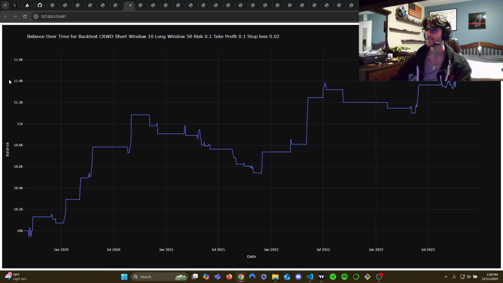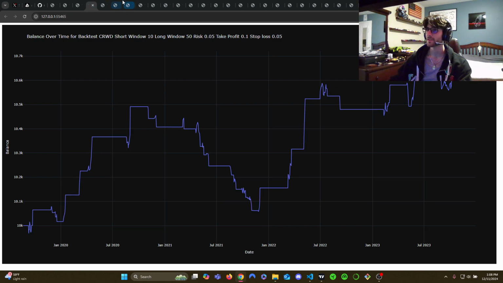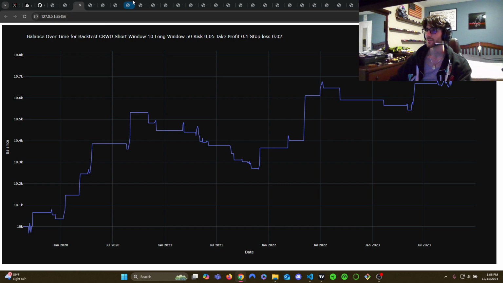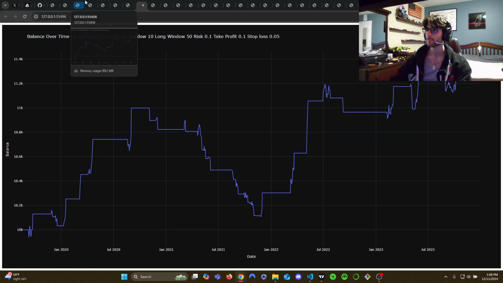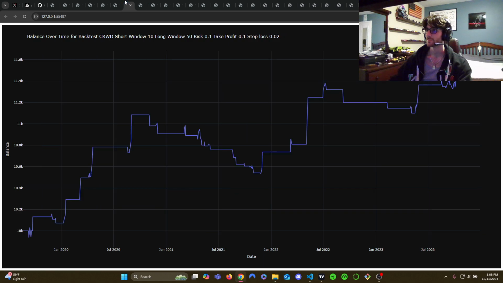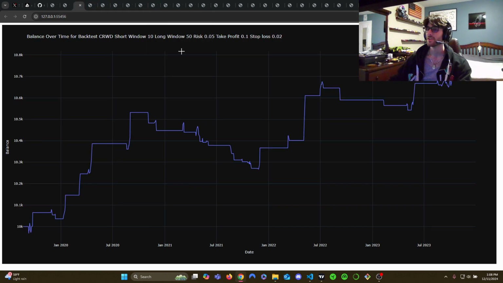Now the sizing is nice, right? So now risk is 10% of the account, and 10 and 50, I think that was over here. Yep, and you can see how it's the same. I'm trying to remember the spot. Yeah, you can see how it's the same backtest, but different risk and stuff. So I think it's this one and that one. Yeah, you can see how that's the same performance, but just one's a bigger number than the other because we're just putting more of the account on it.